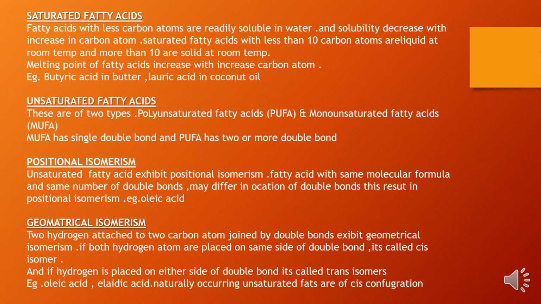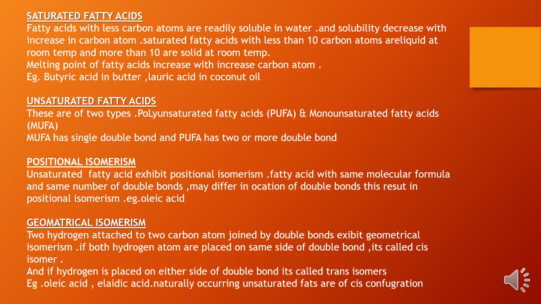Saturated fatty acids with less than 10 carbon atoms are liquid at room temperature, and those with more than 10 are solid at room temperature. If these saturated fatty acids have carbon atoms but they are less in number, suppose less than 10, they will remain liquid, but if they have more than 10, then they are solid at room temperature.